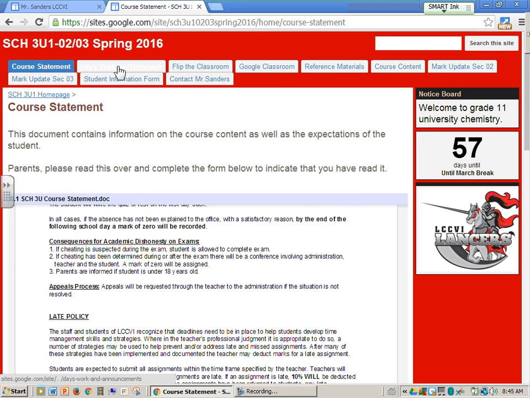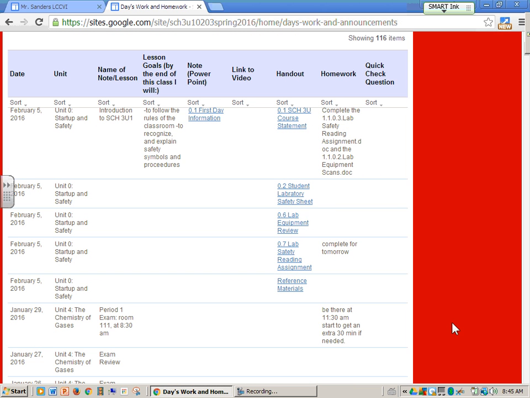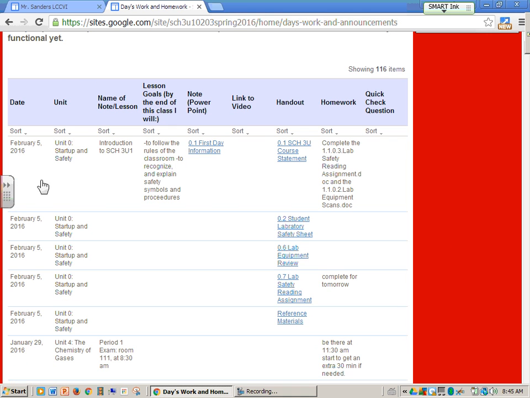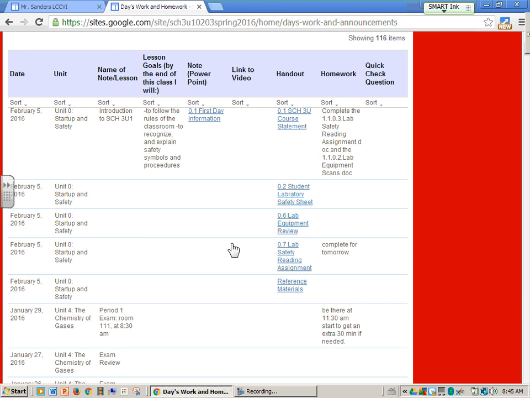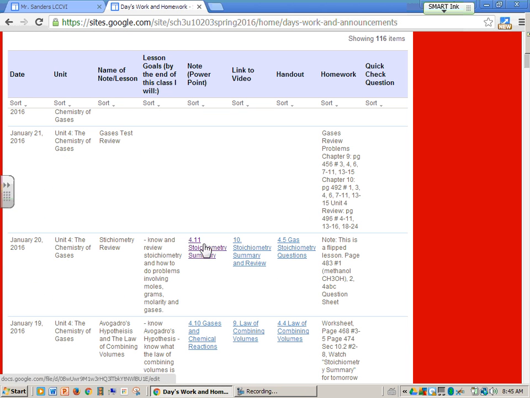Okay, so the next important page on this particular site is called the Day's Work and Homework page. And on this page, there is a table that contains the date in which the lesson was done, what unit it's in, the name of the lesson, what we tried to accomplish during that lesson. And now here are the more important parts of this particular page. There is a link to the PowerPoint that I gave and a link to a video that I've made on this lesson. And so if the student is away for a day, they can always get caught up by watching the video.